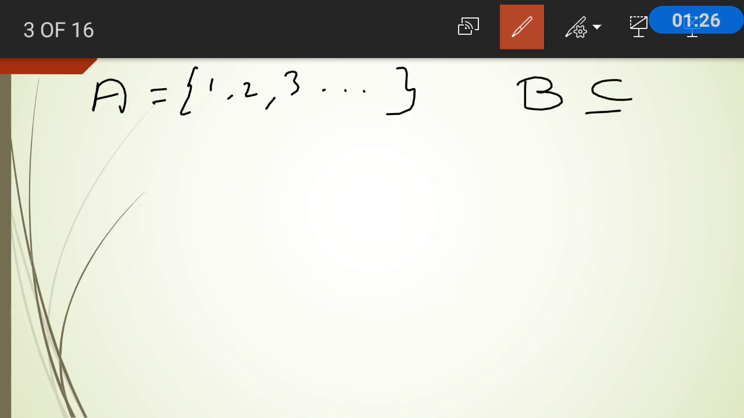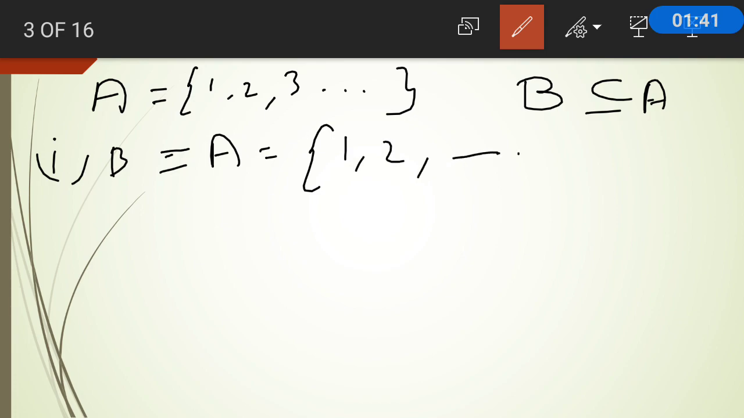First, you consider your set A as 1, 2, 3, etc., the set of all natural numbers. It is given that B is a subset of A. Suppose B is equal to A, that is, B is not a proper subset of A. If they are equal, the elements of B are again 1, 2, 3, etc. That means both A and B are equal. Since A is countable, B is also countable. So the first case is the trivial case, that is, if they are equal.